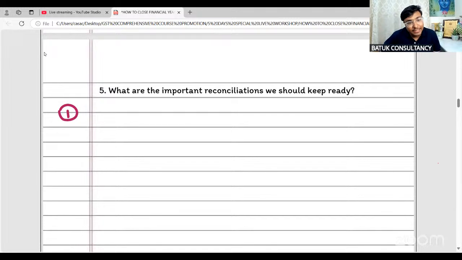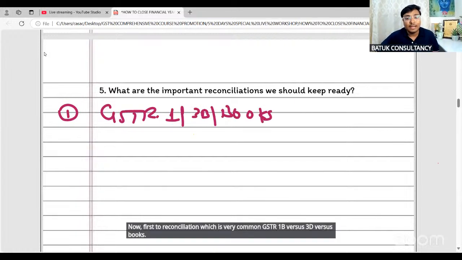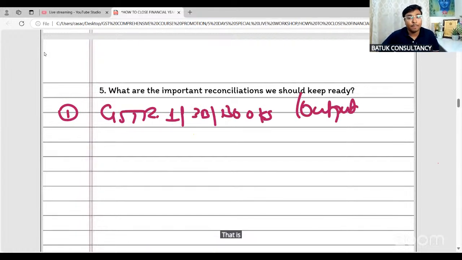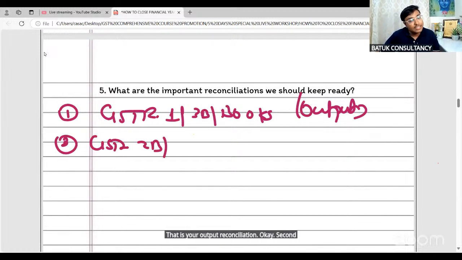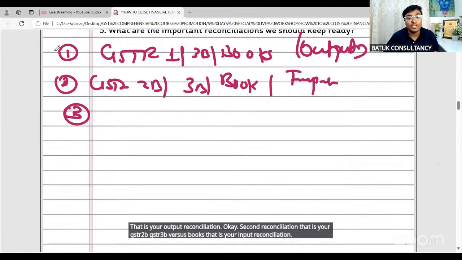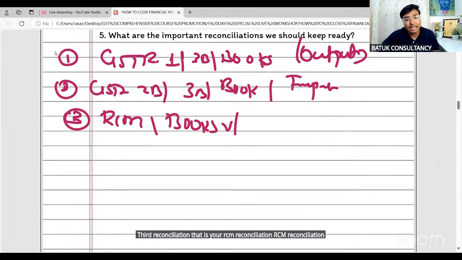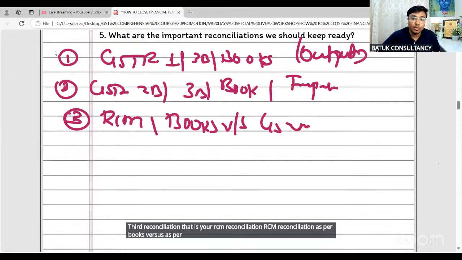Now, first reconciliation, which is very common: GSTR 1 versus 3B versus books. That is your output reconciliation. Second reconciliation is your GSTR 2B, GSTR 3B versus books. That is your input reconciliation. Third reconciliation is your RCM reconciliation, RCM as per books versus as per GSTR 3B.